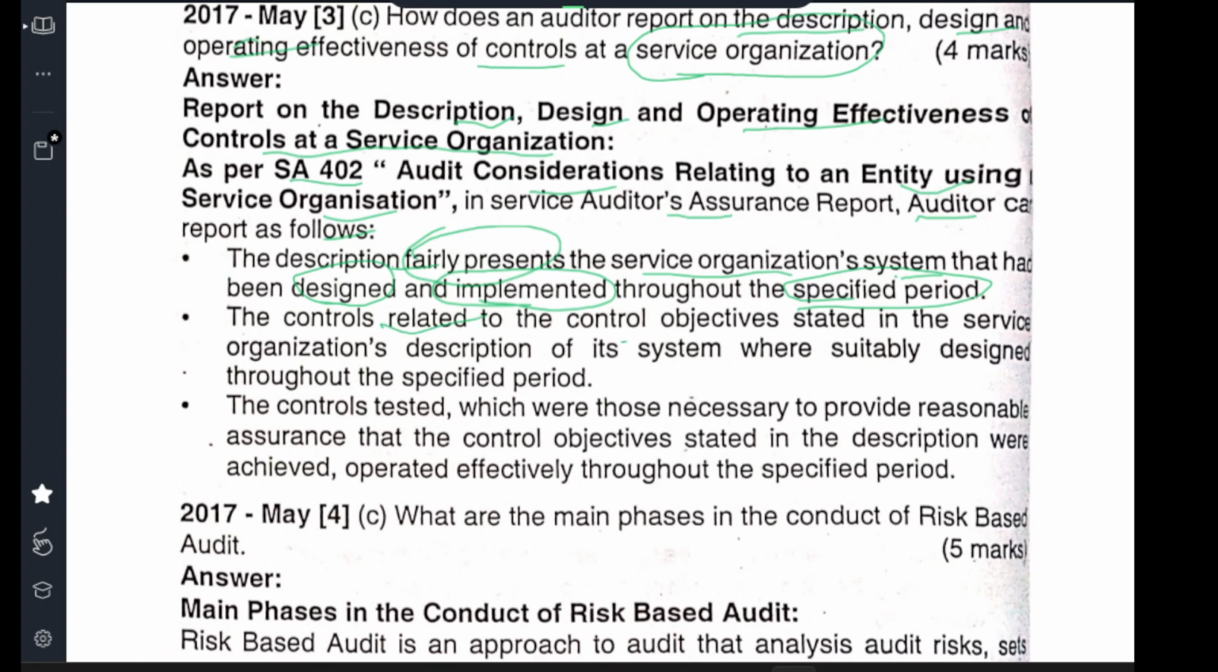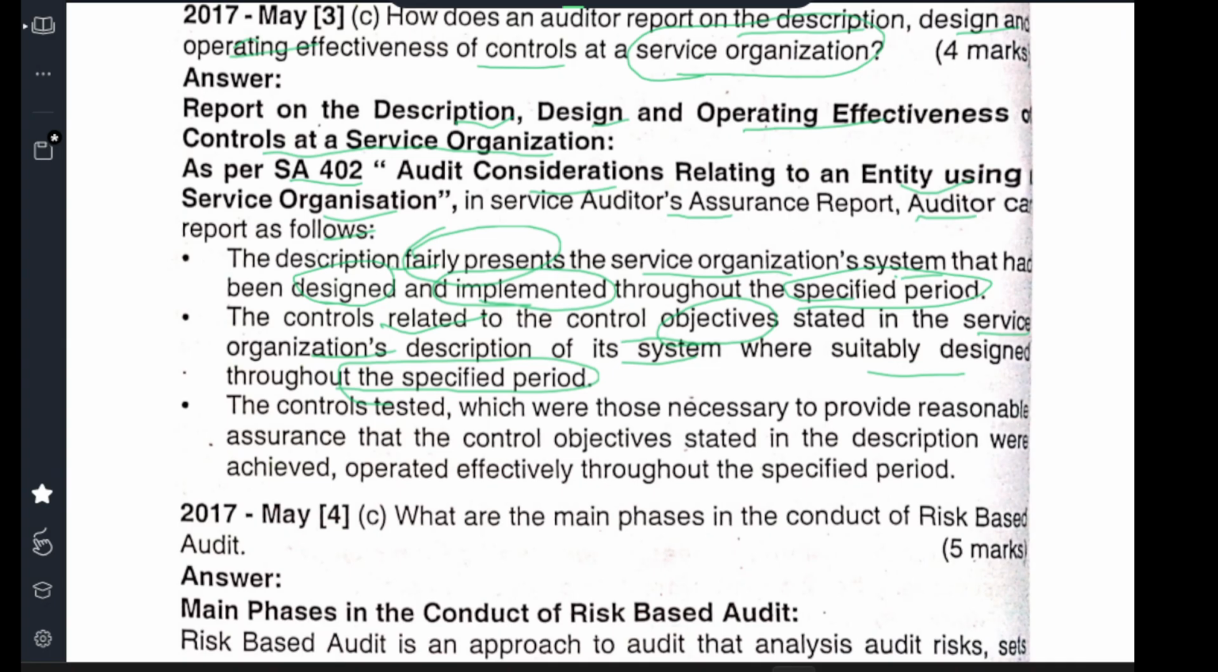And controls relating to the control objectives. They have the objective, so they should implement something. The implementation is based on the objective given by the service organization, what they want to complete in this task. How the controls relate to these objectives stated in the service organization's description of the system were suitably designed throughout the specified period. Example, accounting.